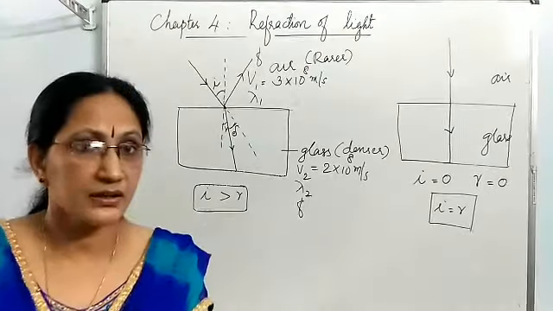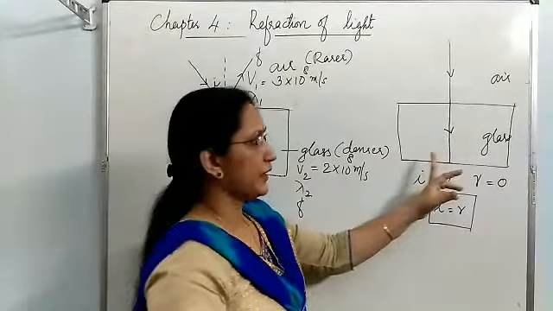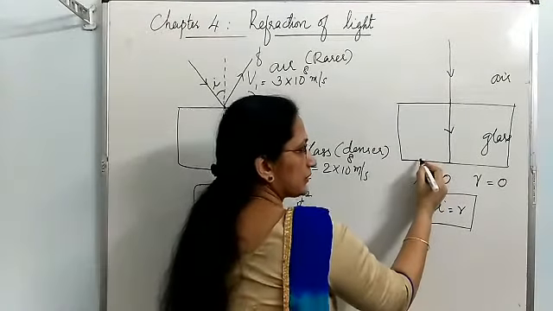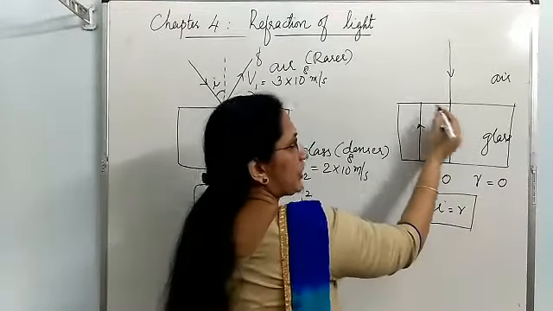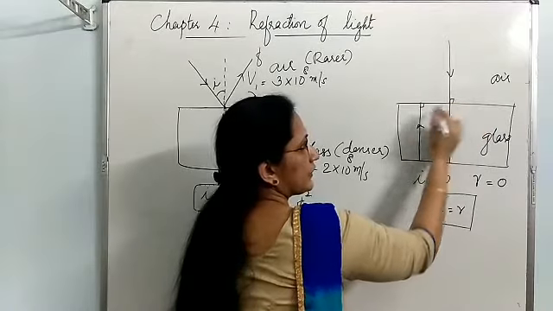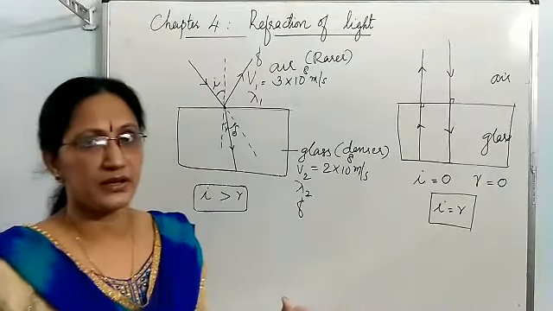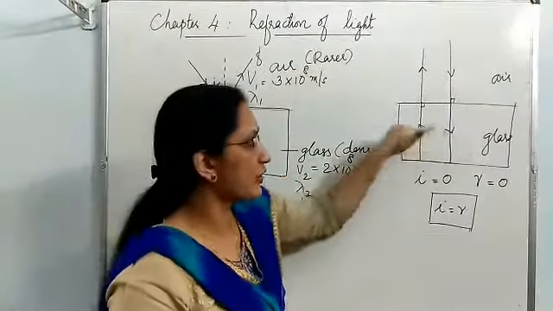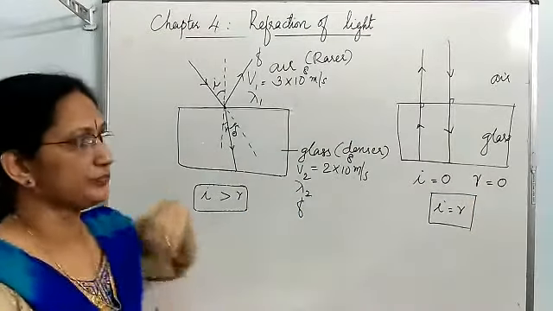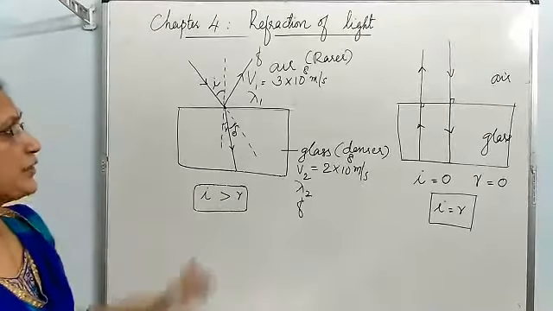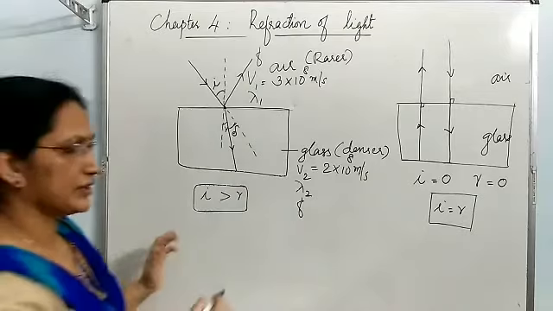Now let us see a third case. One more point. In this case also, if light is traveling from glass to air, suppose the incident ray is in the glass medium, the denser medium, and it is falling normally. In that case also it will go undeviated. So if a light ray is falling normally, whether it is from rarer to denser or denser to rarer, in both cases angle I and angle R are 0. Now we will see what is happening to an oblique light ray if it is traveling from a denser to a rarer medium. Look at the diagram.